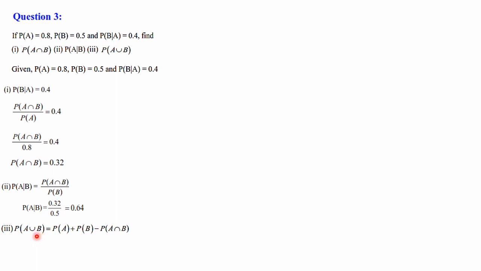Then third part, that is P of A union B. There is a formula we have just recalled. P of A union B is equal to P of A plus P of B minus P of A intersection B. All values are there, substitute it. P of A is 0.8, P of B is 0.5 and P of A intersection B is 0.32. When you do the calculation, it will come as 0.68.